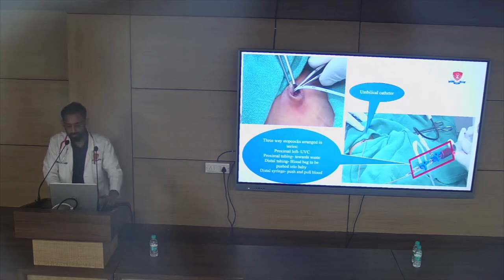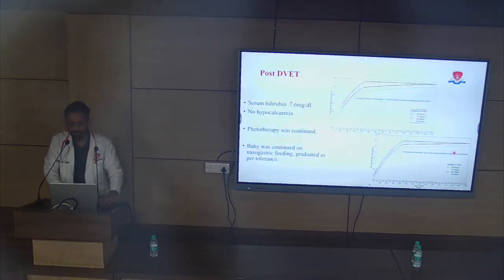So we perform a double volume exchange in aliquots of 5 to 10 ml per kg, and usually the procedure is finished in about 1.5 to 2 hours. And so after double volume exchange, we had arrested the rise of bilirubin to about 7.6 milligram per deciliter.